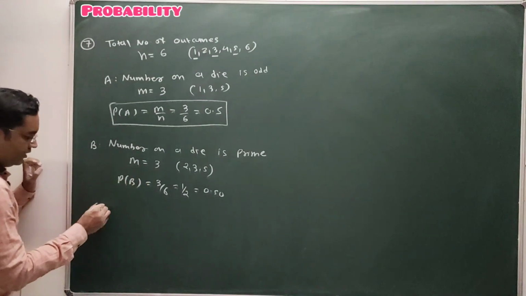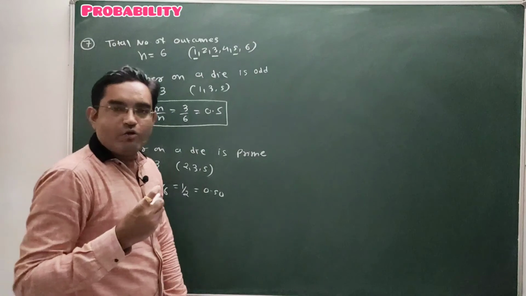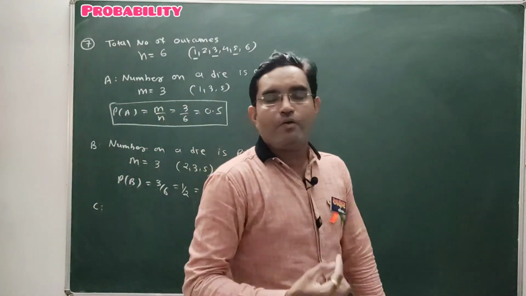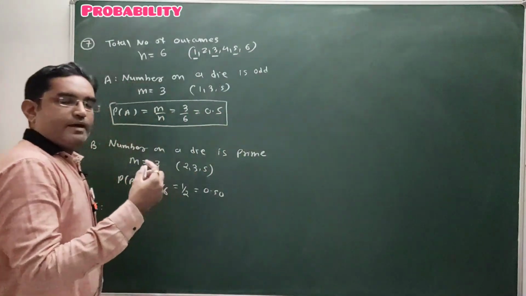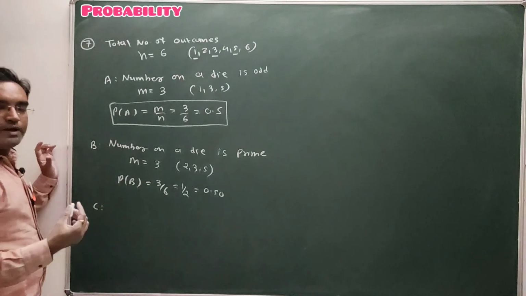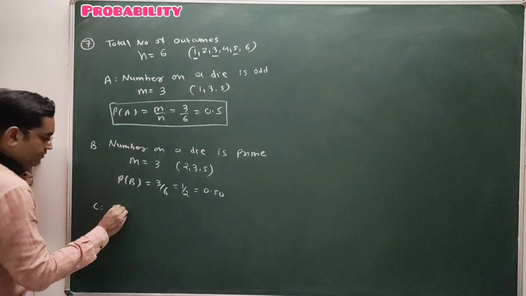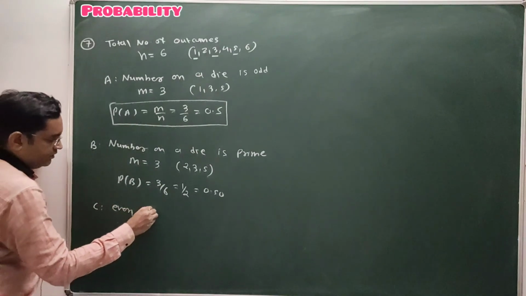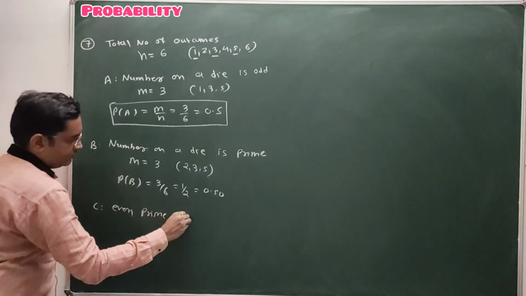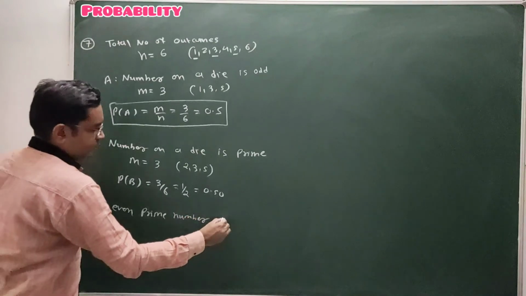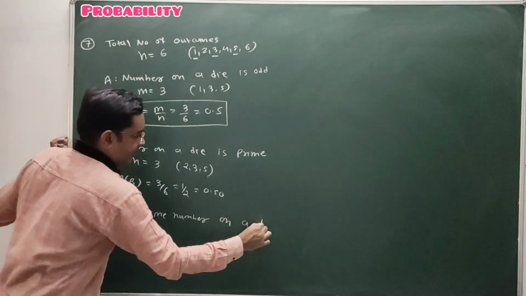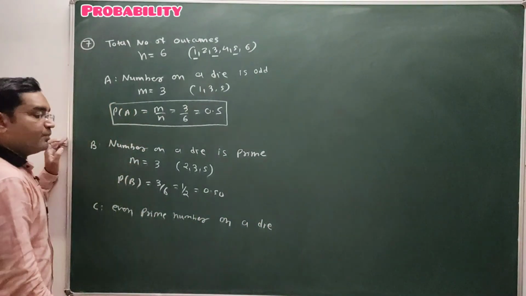Suppose the question is, if a die is thrown once, what is the probability of getting an even prime number on a die? How many even prime numbers are there on a dice?